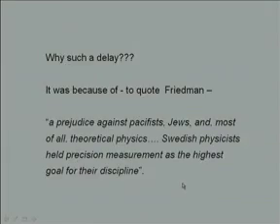Why such a delay? The book that I was referring to, by Carl Friedman, makes a very detailed analysis of the politics that goes into the award of the Nobel Prize. He writes of a prejudice against pacifists, Jews, and most of all theoretical physics. Swedish physicists held precision measurement as the highest goal for their discipline. But eventually in 1922, Einstein was awarded the 1921 Nobel Prize in Physics for the equation describing the law of the photoelectric effect. And it is still argued why he was never given a second Nobel Prize for his theory of relativity.